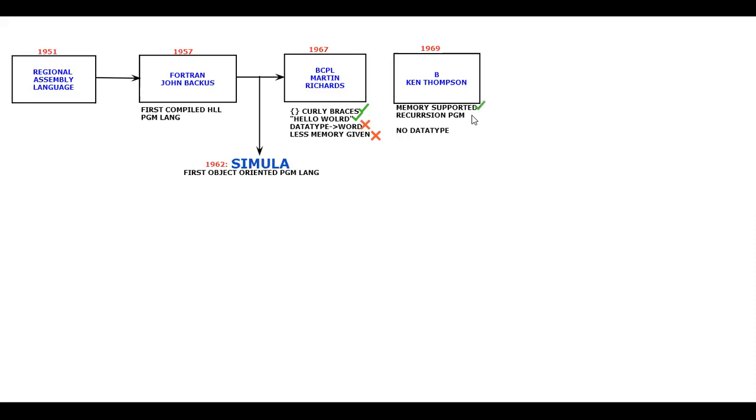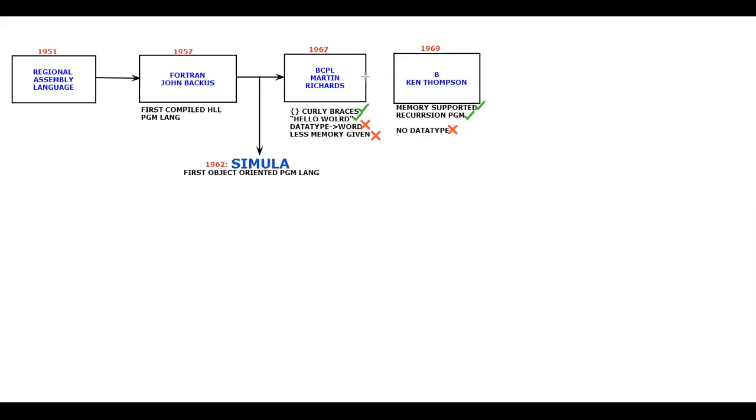Okay, memory was separated and the recursion program was written, that is fine, but the very big disadvantage is that it has no data type. And if you see the naming convention also, BCPL was occupying more memory, and B takes less memory. That was the intention behind naming this programming language, and immediately they kept the name B. When BCPL is in the market and B comes, gradually the name will spread around the market and people are going to buy. That was the intention behind keeping the name.